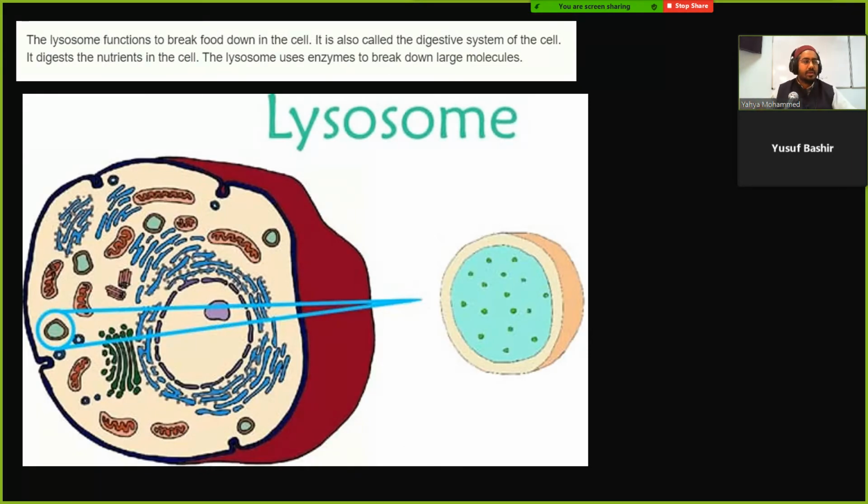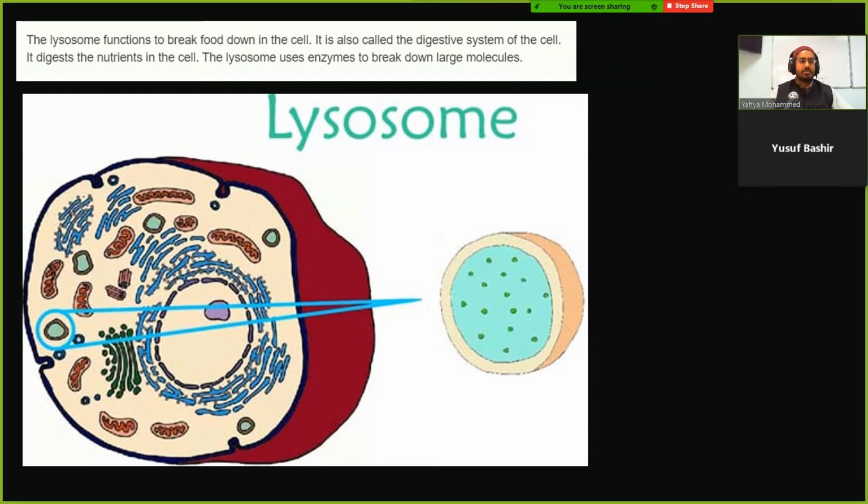All right. Let's go to this one. This is called the lysosome. Freeha, do you know what the lysosome does? It breaks down food. So this is kind of like the recycling center of the cell. It does different things. It can break down food in the cell.